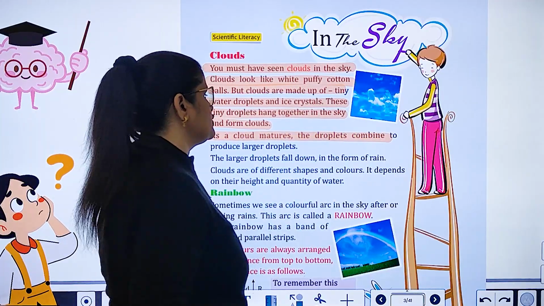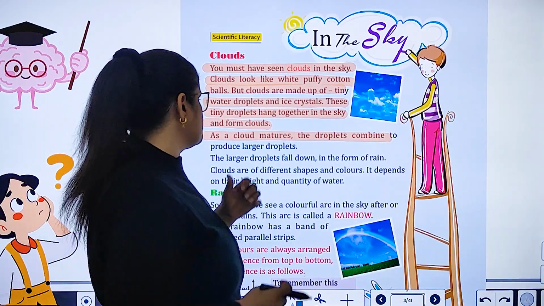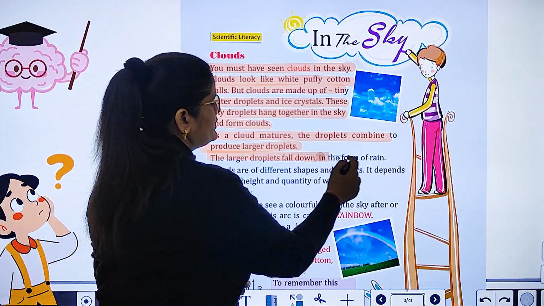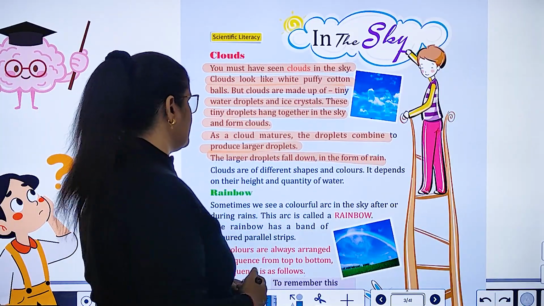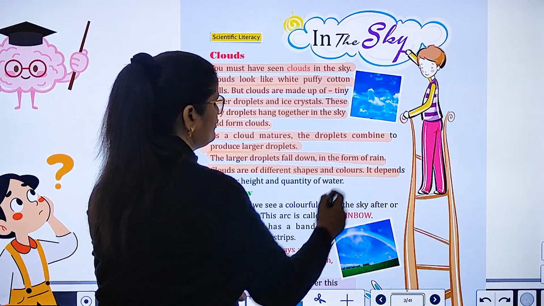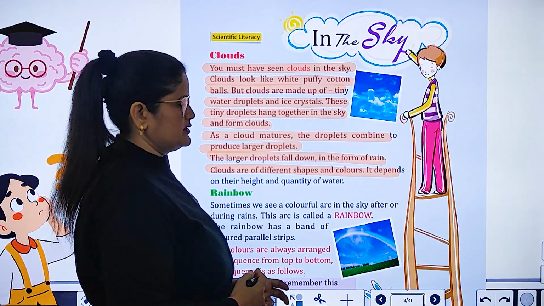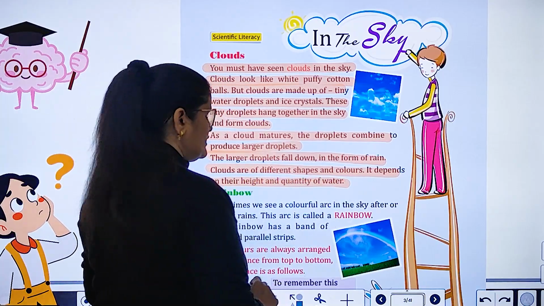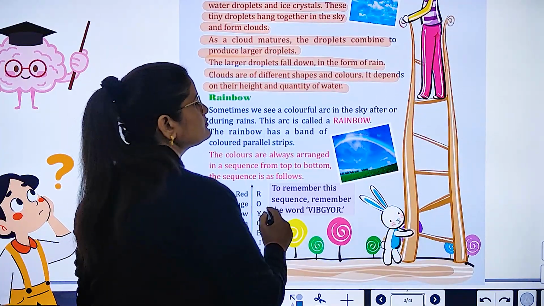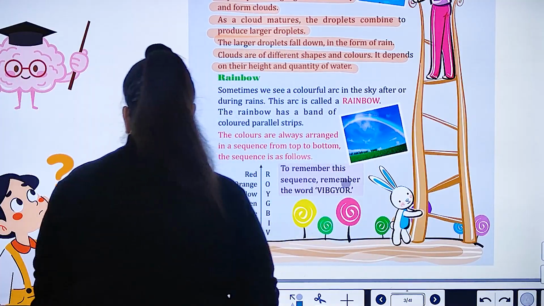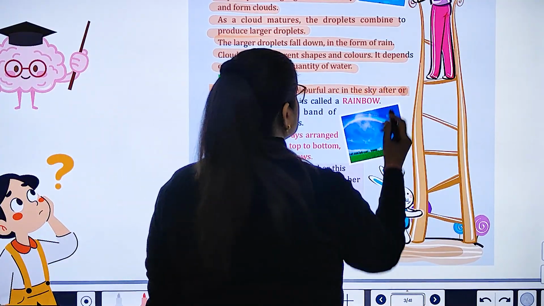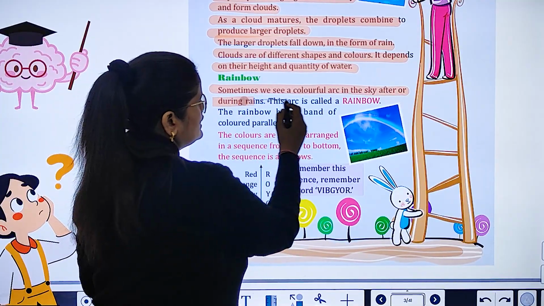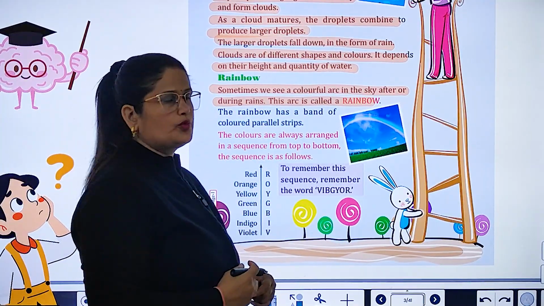As a cloud matures, the droplets combine to produce larger droplets. The larger droplets fall down in the form of rain. Clouds are of different shapes and colors. It depends on their height and quantity of water. Rainbow. Sometimes we see a colorful arc in the sky after or during rains. This arc is called the rainbow.